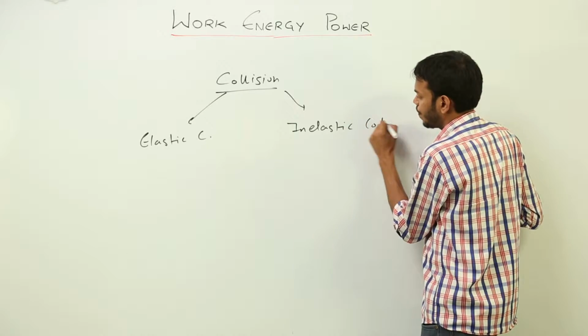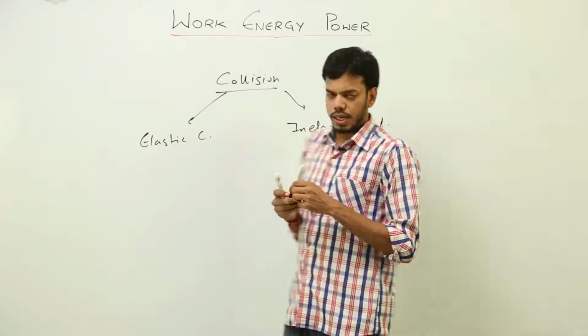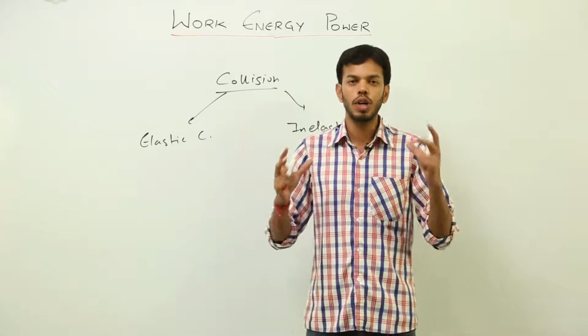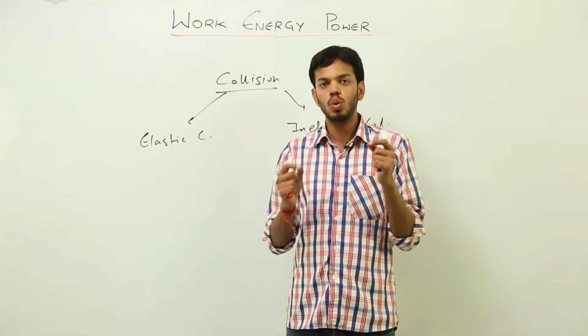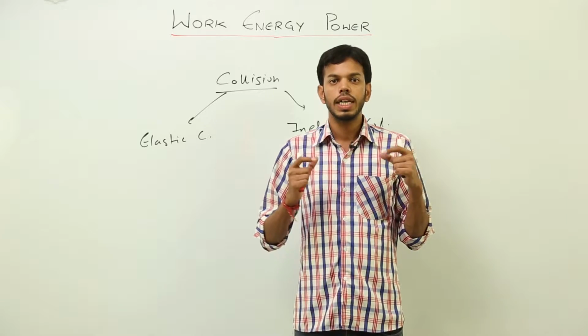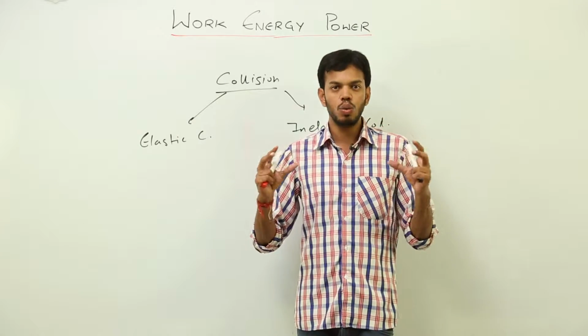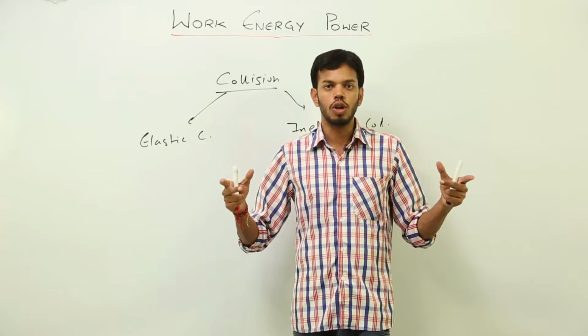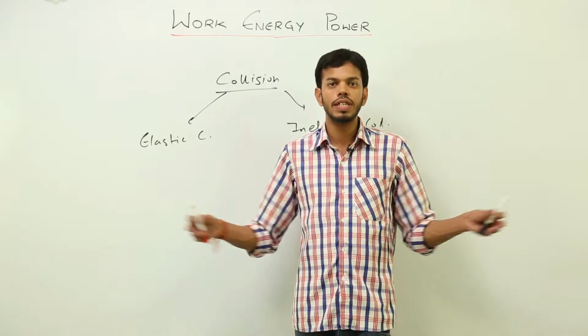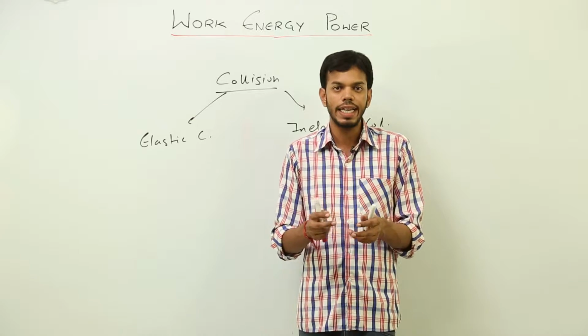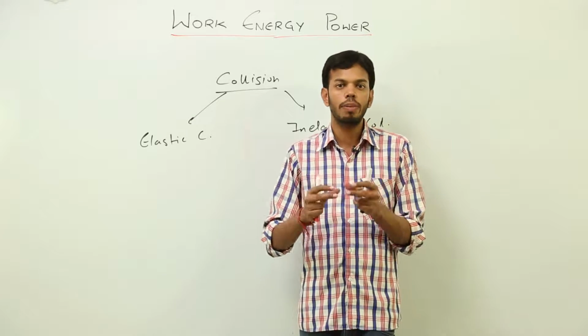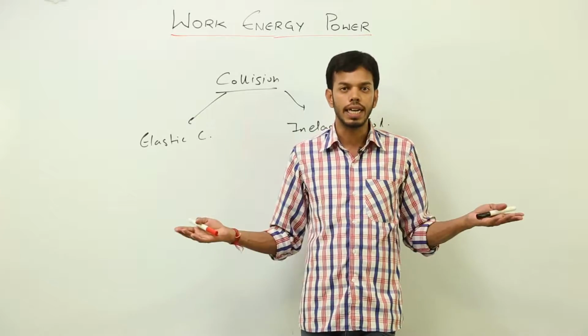Now, consider two snooker balls or two marbles or two carom pieces. When you take two snooker balls and throw them towards each other with some velocity, after colliding they will definitely go back, maybe more than that, right?